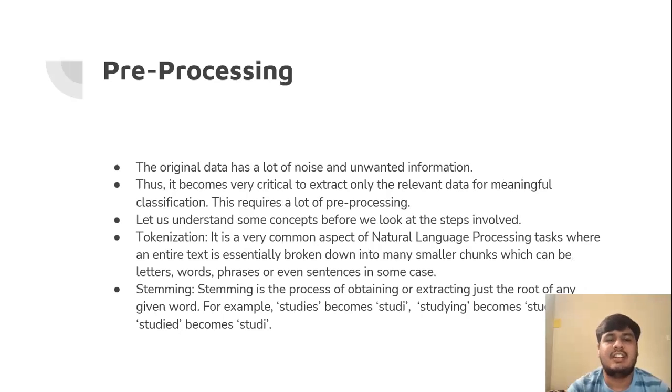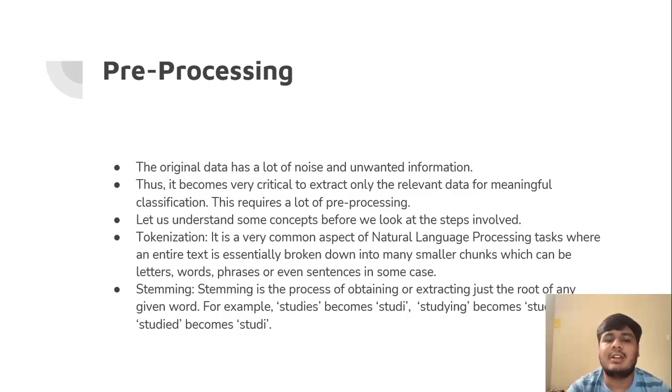Pre-processing. The original data has a lot of noise and unwanted information. Thus, it becomes very critical to extract only the relevant data for meaningful classification. This requires a lot of pre-processing. Let us understand some concepts before we look into the steps involved. One of them is tokenization.